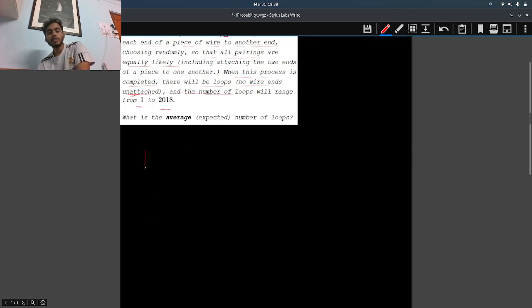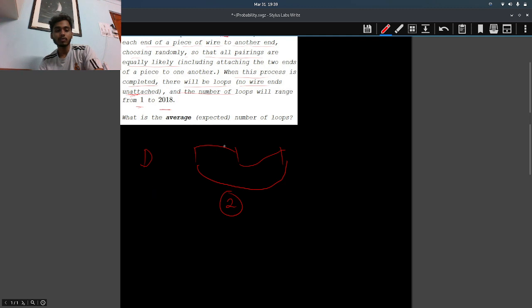It is because let's say there are 2018 wires. We join this to this, this to this, and this to this. So how many loops are there? 4, right? Let's say we join this to this and this to this. How many loops are there? 3, right? If we join this with this and this, how many loops do we have? 2, right? Because this is one loop and this is one loop, so there are a total of 2 loops.